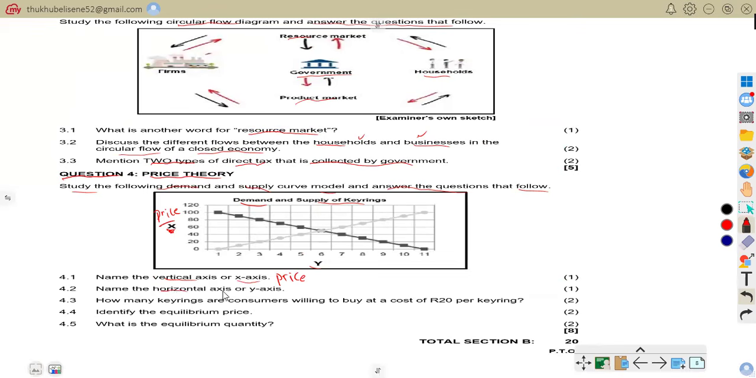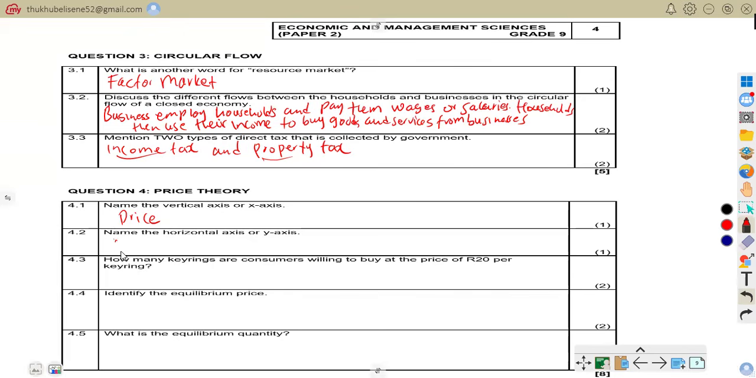So now let us go to question 4.2. Name the horizontal axis or X axis. So the horizontal axis, which is this one, is quantity. So now we are to write in our answer book that this is quantity.